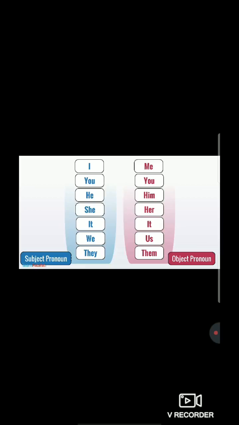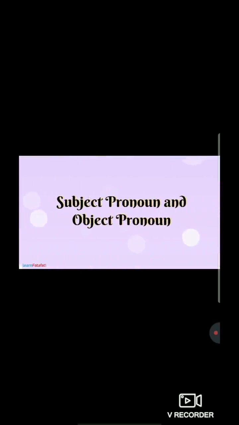As I told you in the starting, when I explained what is pronoun, that time only I had said the subject pronoun words are I, you, he, she, it, we, they. And the object pronouns are me, you, him, her, it, us, them. Understood students? Now let's move further. Now here subject pronoun and object pronoun everyone understood, right students? So let's see some examples.